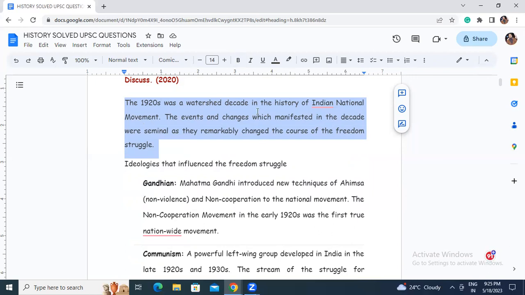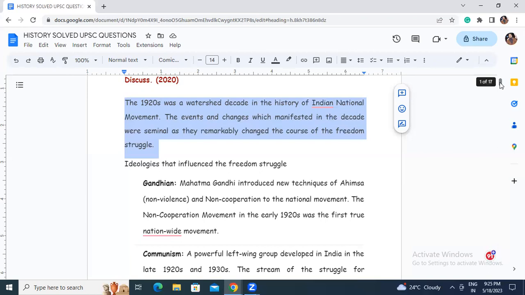The events and changes which manifested in the decade were seminal as they remarkably changed the course of the freedom struggle.